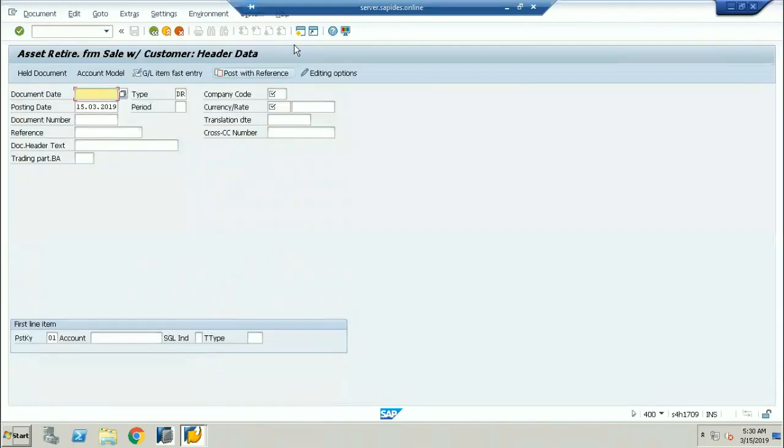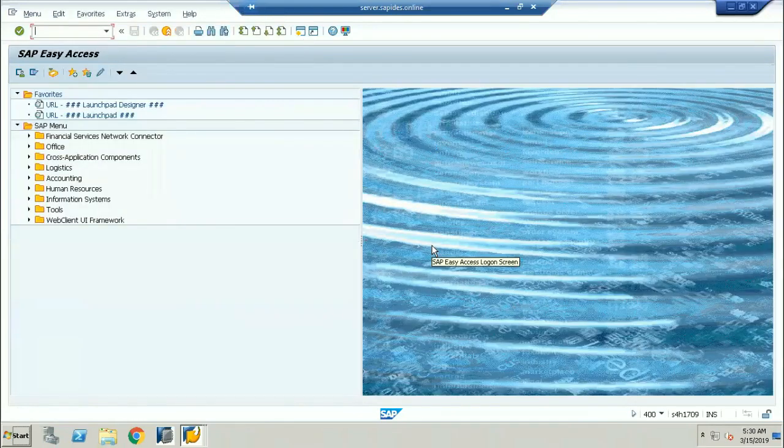How many people have tried out the sale of asset? How many people have tried out posting of sale of asset? No one? I have not tried in S4HANA, but I've done it in FICO. No, in your practice system.